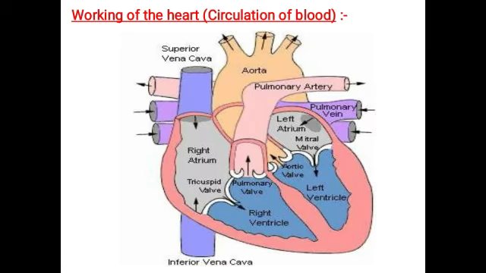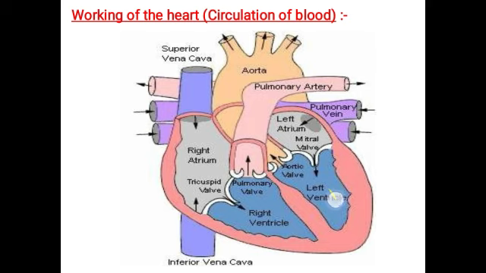First, the oxygenated blood from the lungs moves into the pulmonary vein, into the left atrium, where the left atrium is relaxed. So from the left atrium, when the atrium gets contracted, it enters through the mitral valve into the left ventricle.